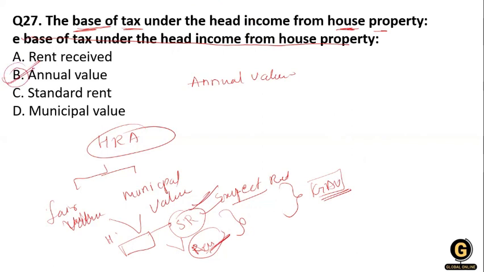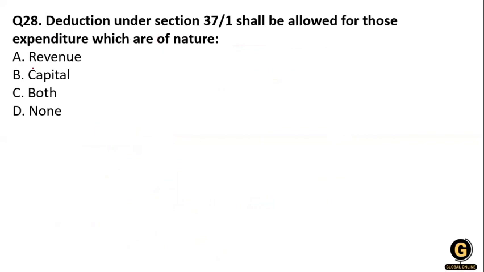Let's move toward the next question. The deduction under section 37(1) shall be allowed for those expenditures which are of what nature? Option 1 revenue, option B capital, C both, and D none of the above.